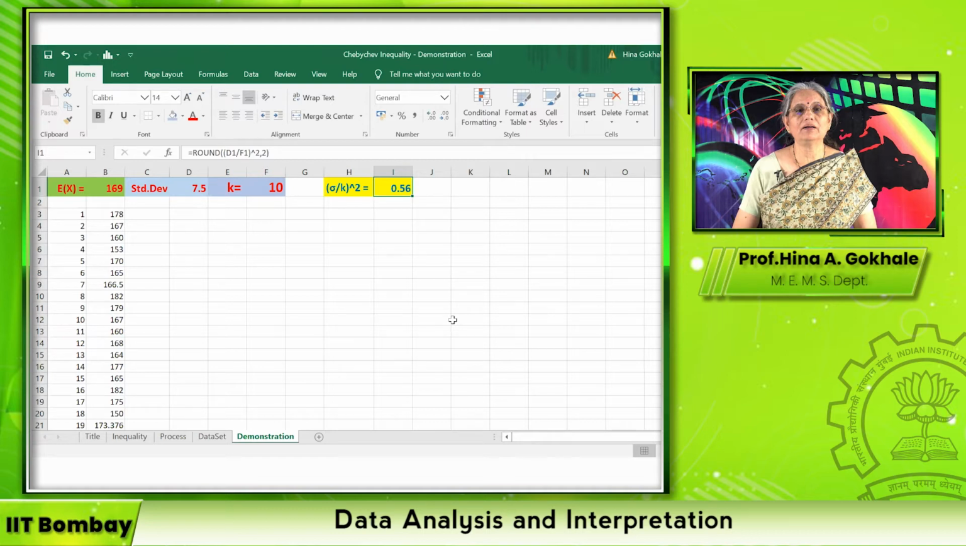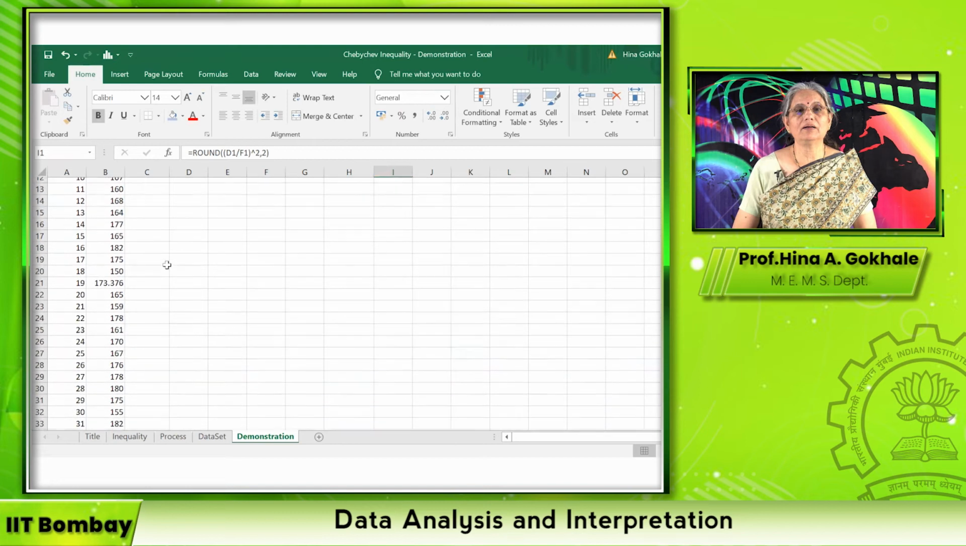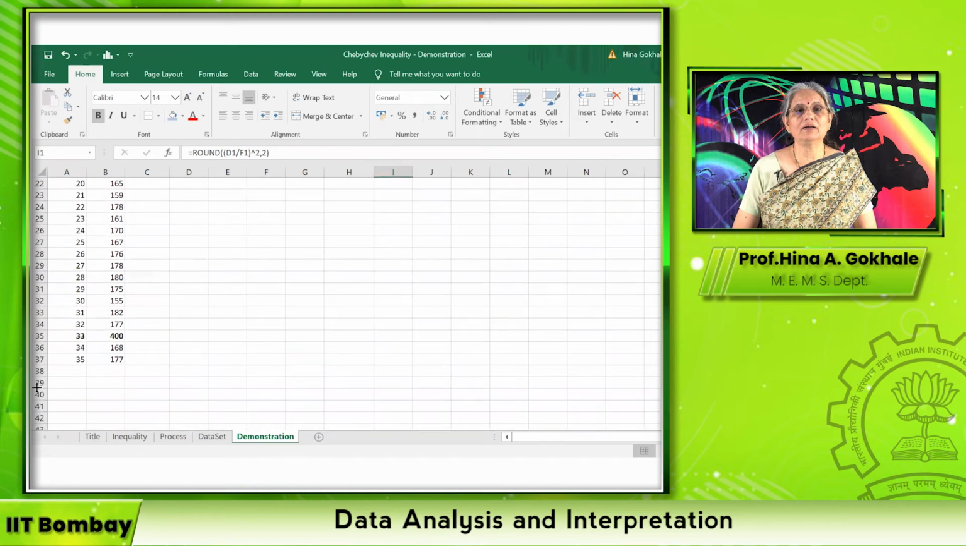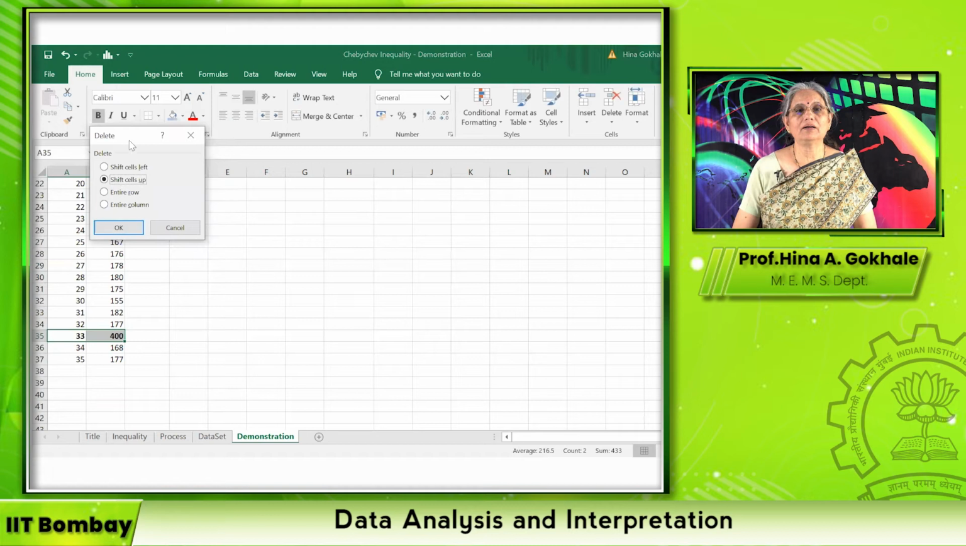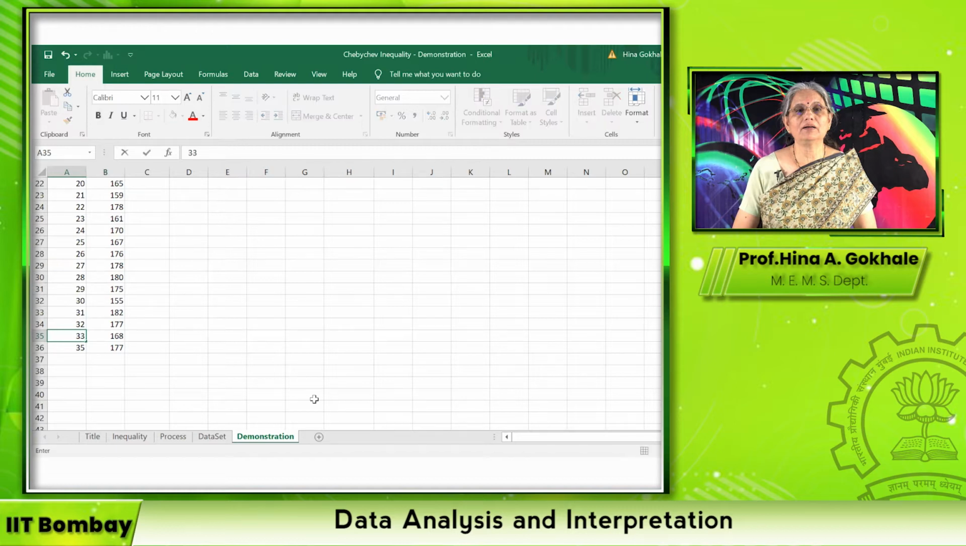Okay. Now here we have a data. As I said, now we must make some corrections in the data. So first thing I am going to do is remove this data point. So I just delete this data point and I shift all cells up. But please remember, these numbers have got mixed up. So I have to now call this 33 and this 34. So I have 34 data points.